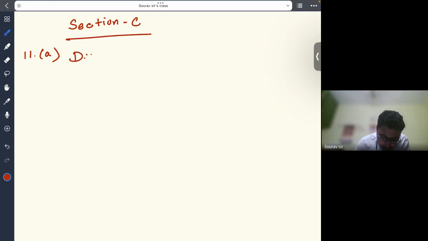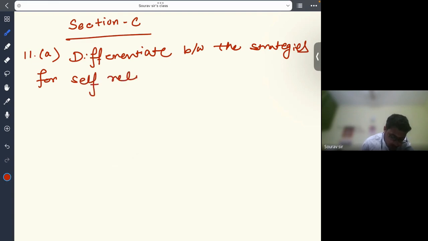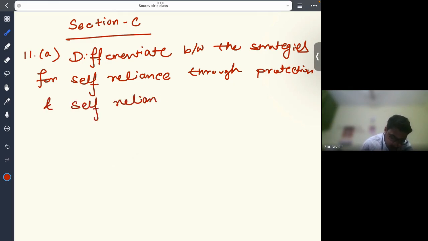The question is: differentiate between the strategies for self-reliance through protection and self-reliance through globalization.